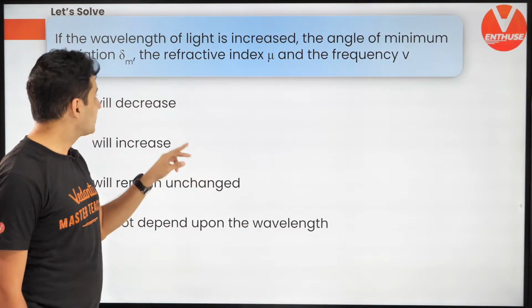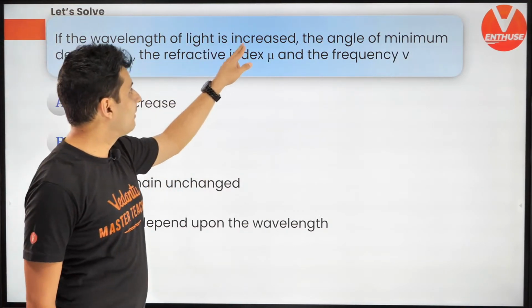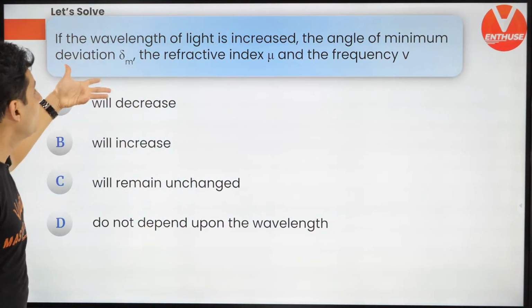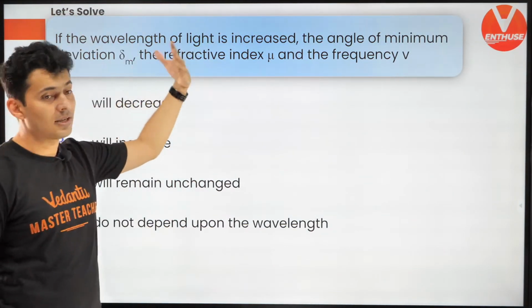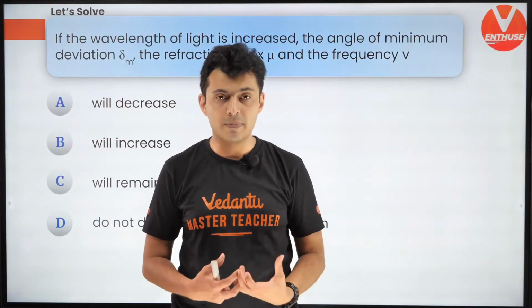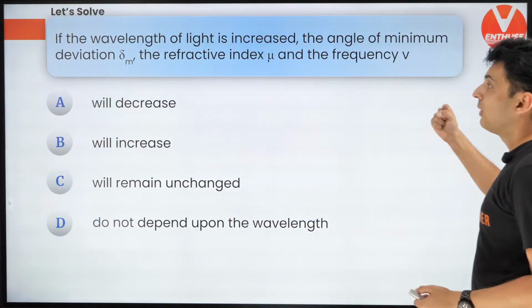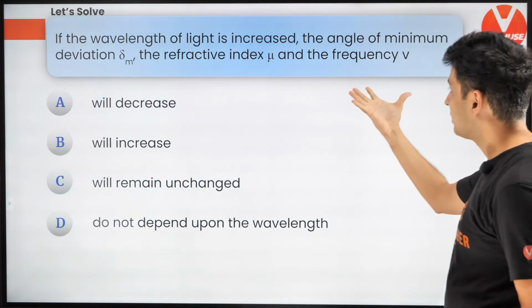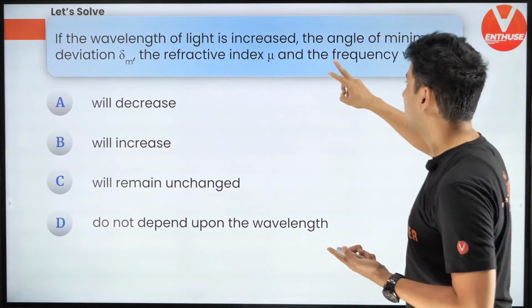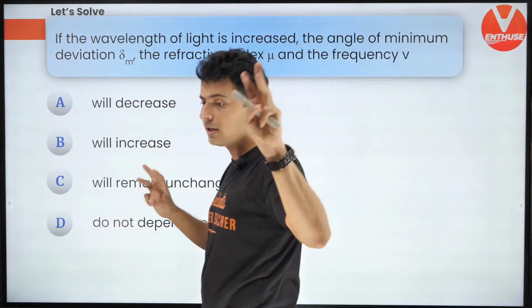Now, let's go to the next question. If the wavelength of light is increased, then minimum deviation, refractive index and frequency, what will happen to all three quantities?